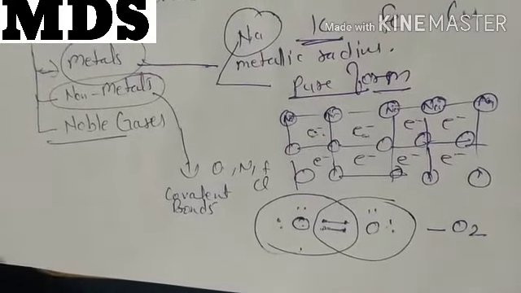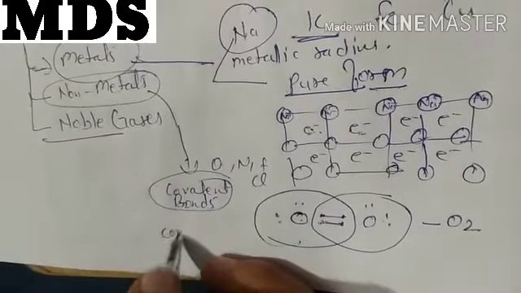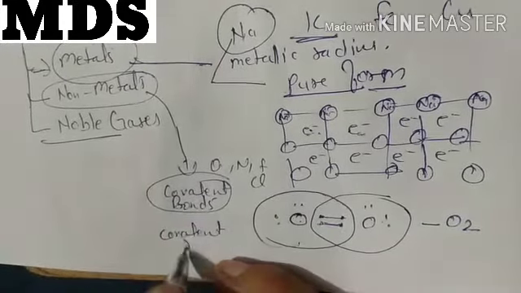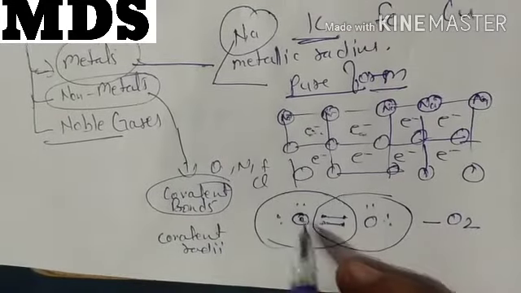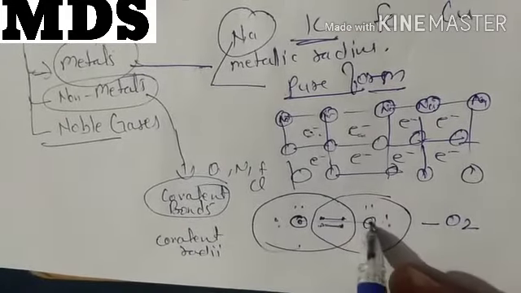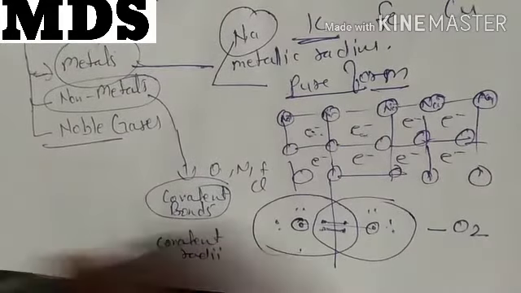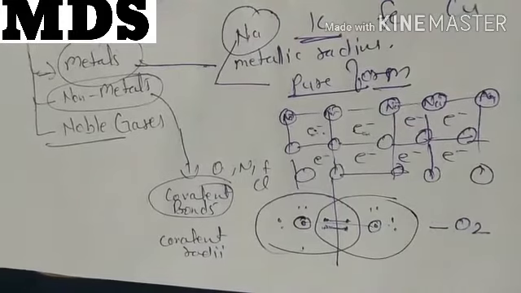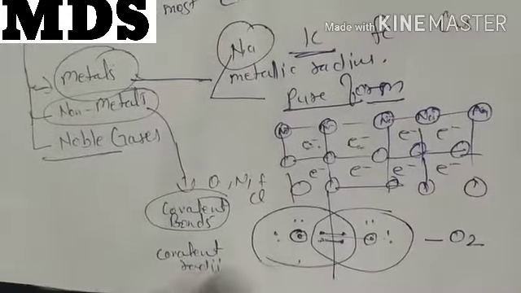So in case of non-metals, we usually measure covalent radius. We measure the distance between the nuclei of two atoms and take the half of it. So in case of metals, metallic radius; in case of non-metals, covalent radius.